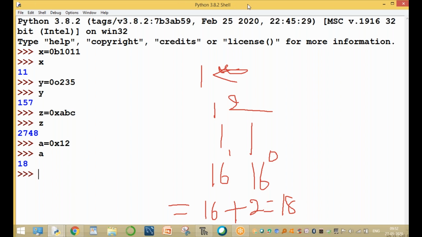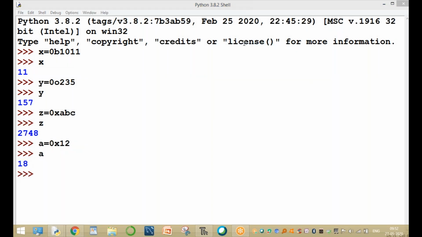These are the different types of conversions from one type into another type completely.